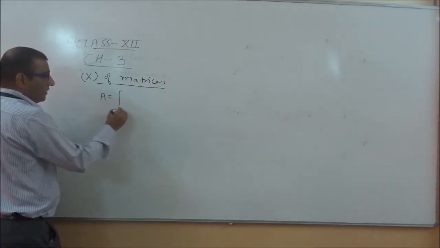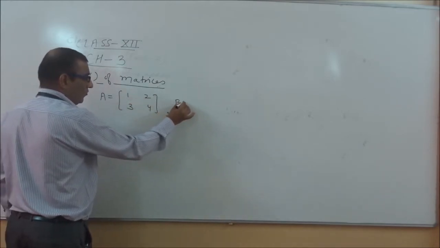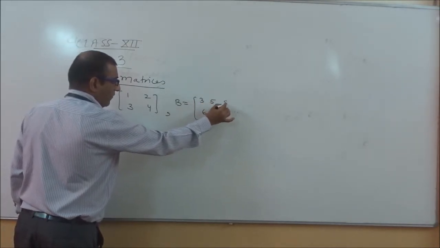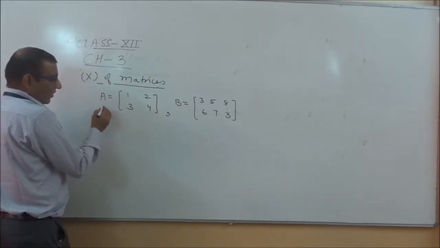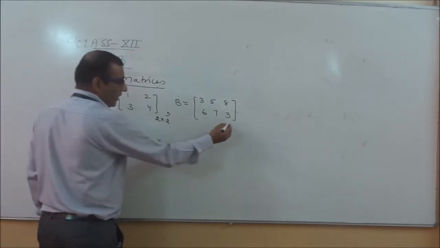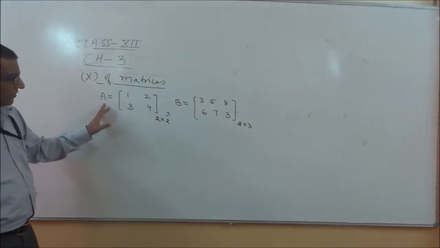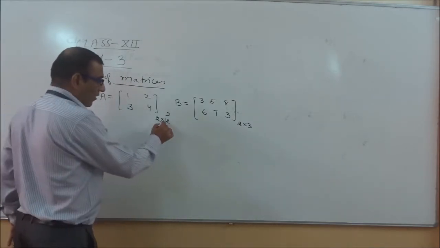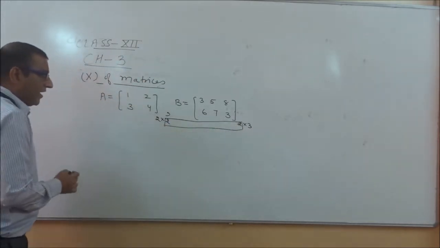For example, A is 1, 2, 3, 4 and B equals 3, 5, 6, 7, and here we are taking 8 and 3. If you notice, the order of matrix A is 2 into 2 and the order of matrix B is 2 into 3. The number of columns of matrix A is equivalent to the number of rows of matrix B, so we can say AB is possible here.